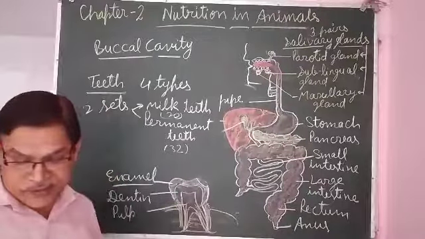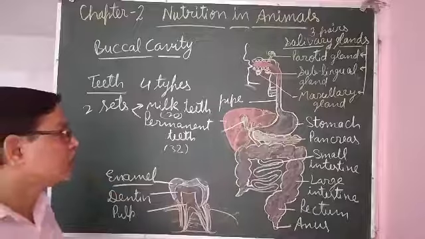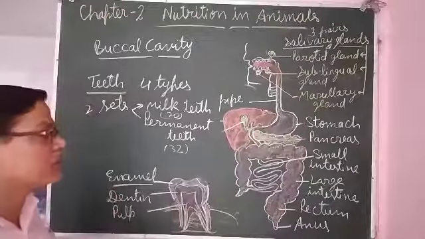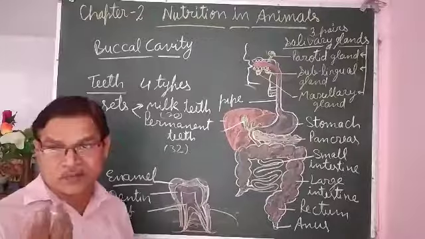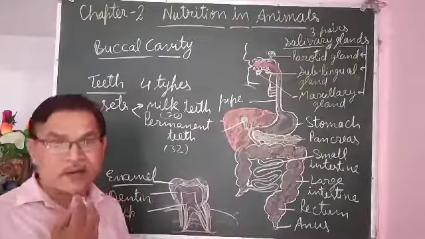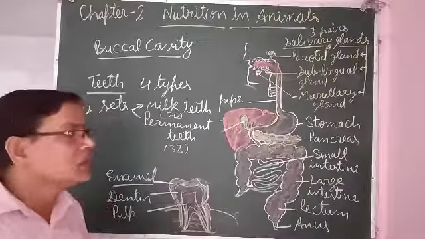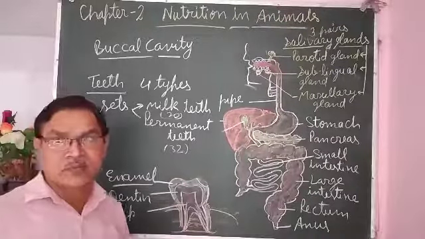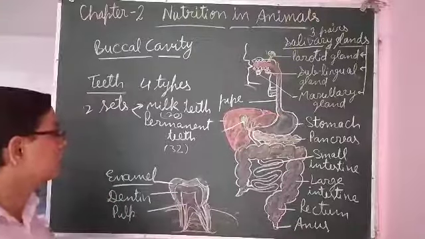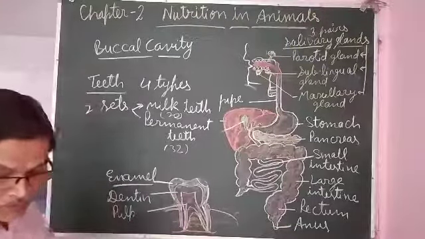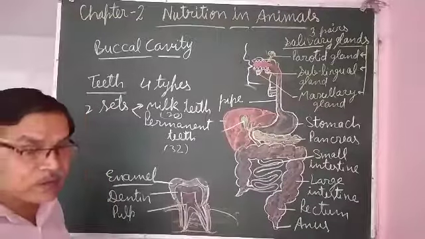You should clean it, you should brush it daily, especially before going to bed, because after eating, food particles will be there in the mouth, and they will remain the whole night if you do not brush at night. So in the morning and evening you should brush your teeth, so that they may not be decomposed by bacteria.